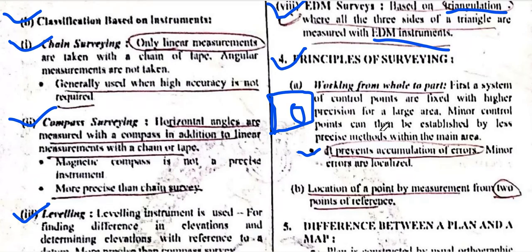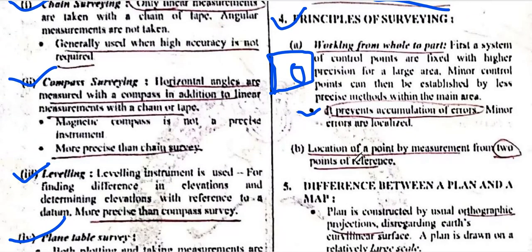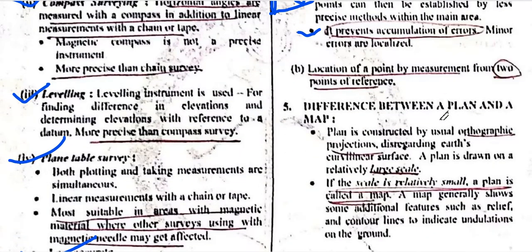Why do we work from whole to parts? Dear students, please remember this: working from whole to parts is used to prevent the accumulation of errors. That is the reason behind the use of the whole to parts working principle.